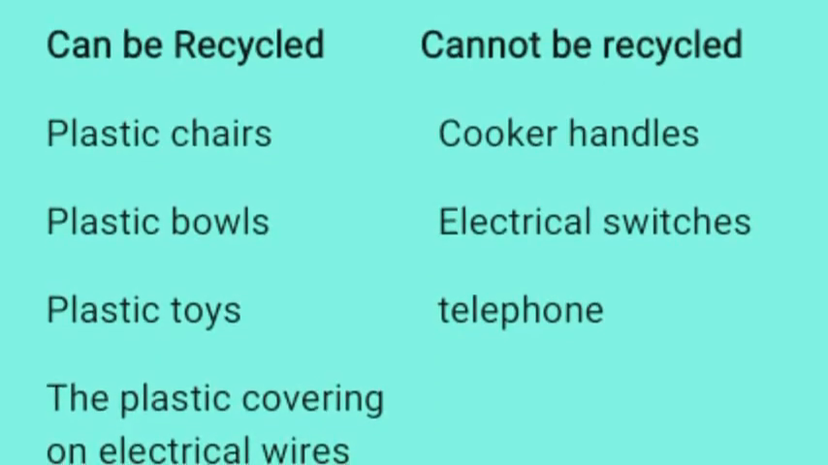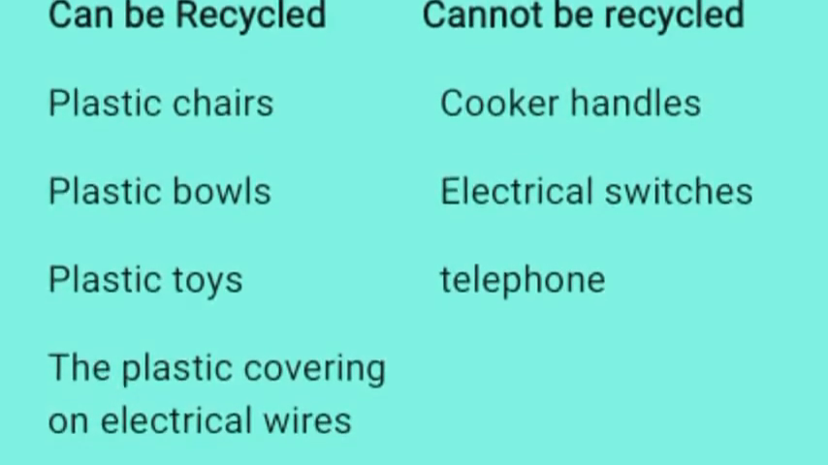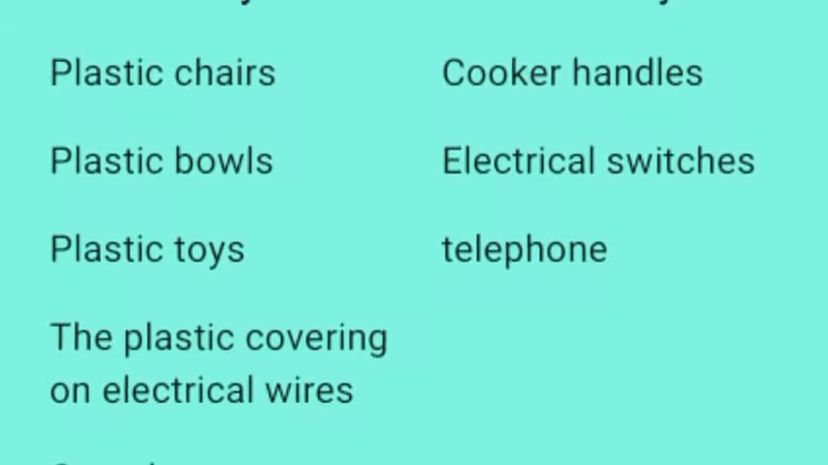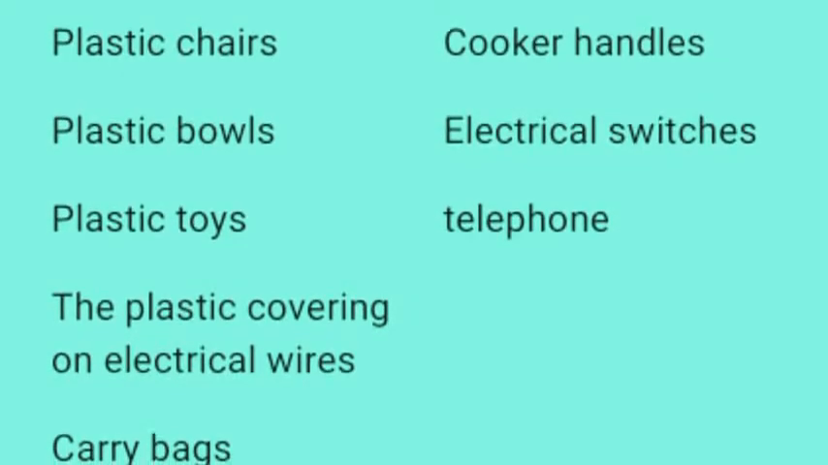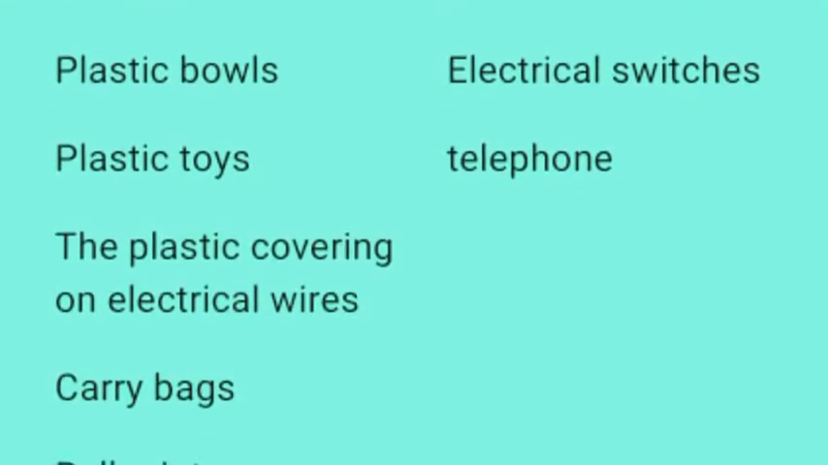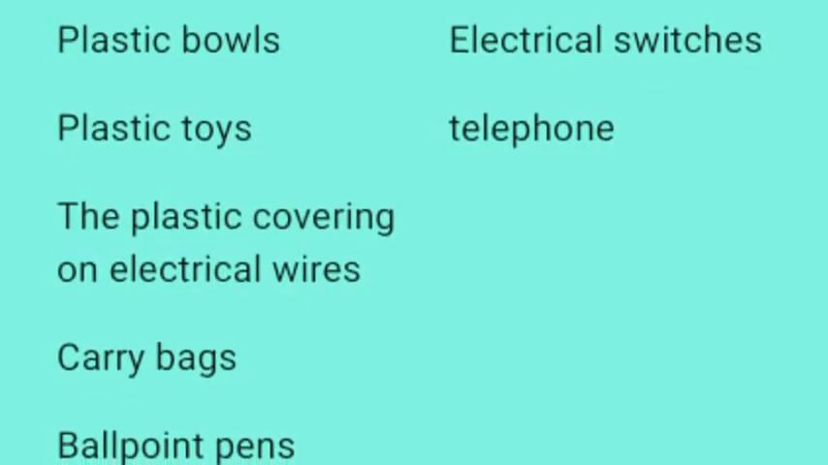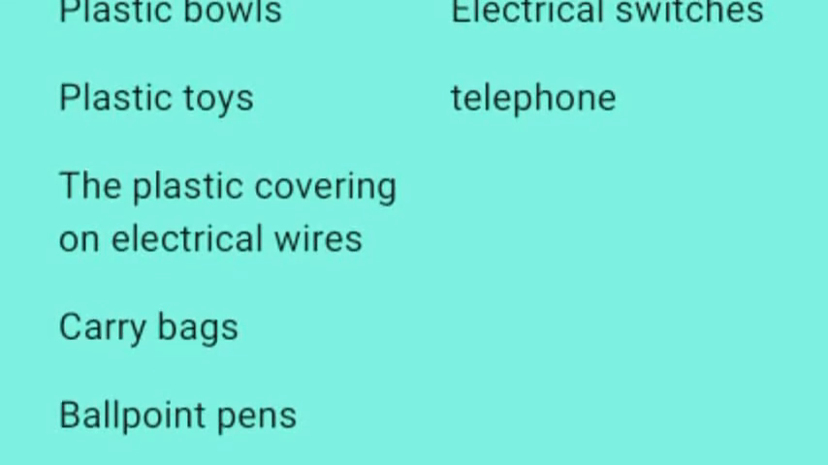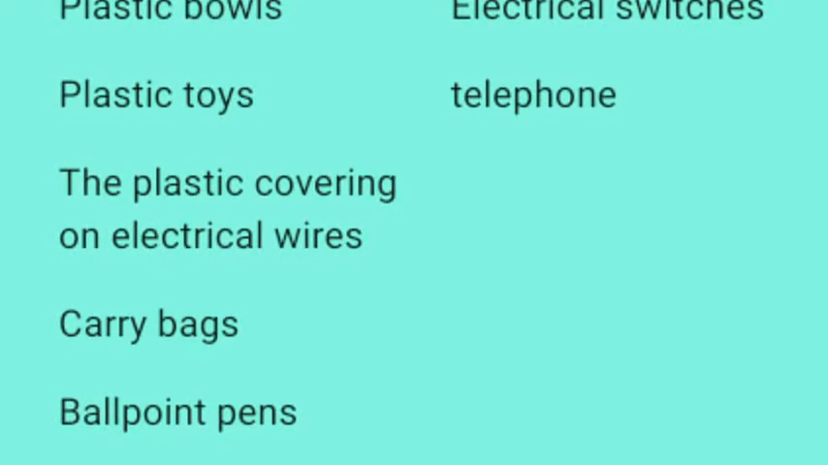Now let's see how it can be categorized. Ones that can be recycled are plastic chairs, plastic bowls, plastic toys, plastic covering the electrical wires. These are the things that can be recycled, whereas ones that cannot be recycled are cooker handles, electrical switches, telephones, and again there are some more things that can be recycled, and they are ballpoint pens and carry bags, polythene bags. Now based on this we could deduce that the thermoplastics are recyclable, whereas thermosetting plastics are not really recyclable. So it has to be used very carefully.